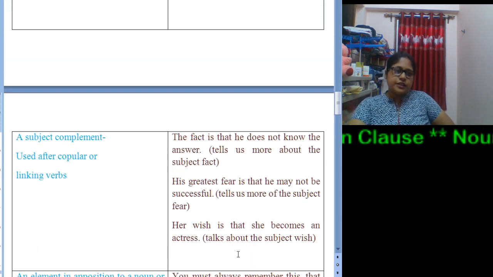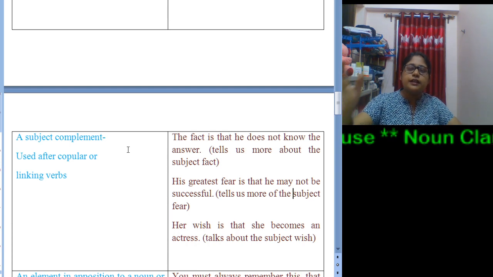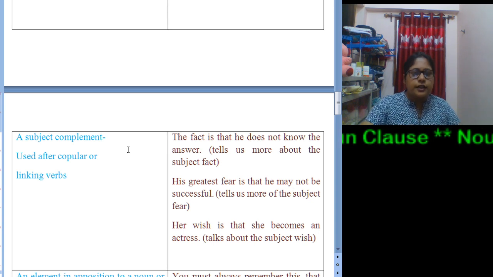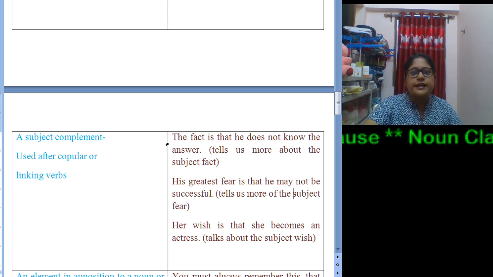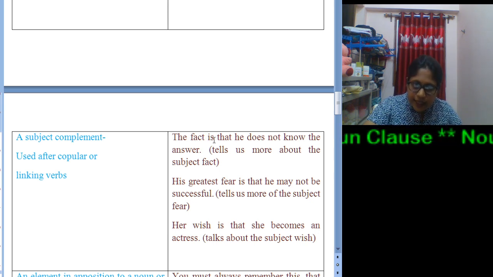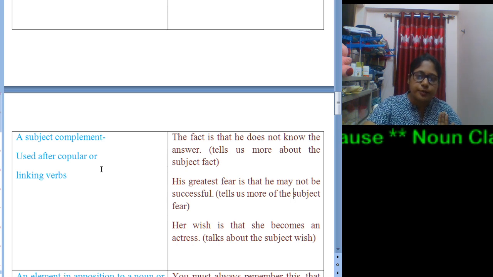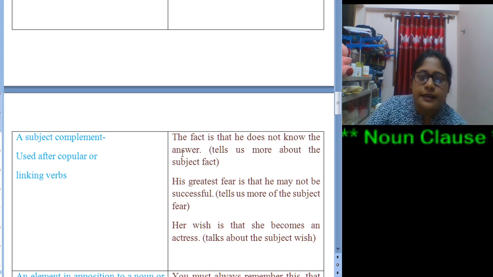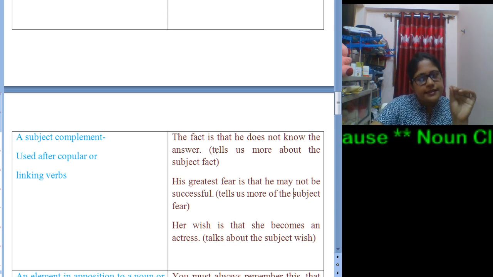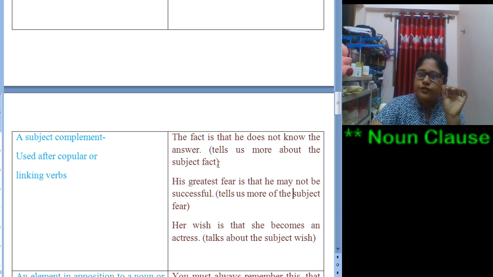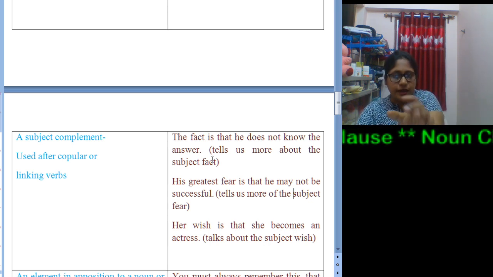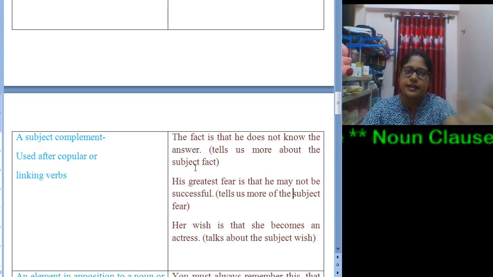Now let us come to a different function, that is a subject complement used after a linking verb. In the first sentence here also we found a linking verb, seems. Let us see. The fact is that he does not know the answer. That he does not know the answer is the subordinate part. Before that we find is, that is a be verb, and be verbs come under linking verbs. Here the subject is fact, and that he does not know the answer tells us more about the subject, the fact.